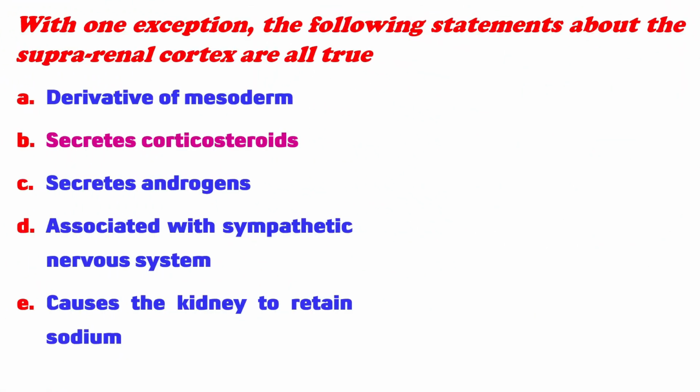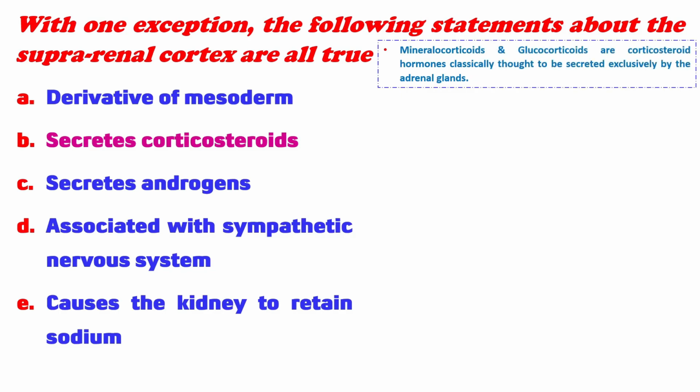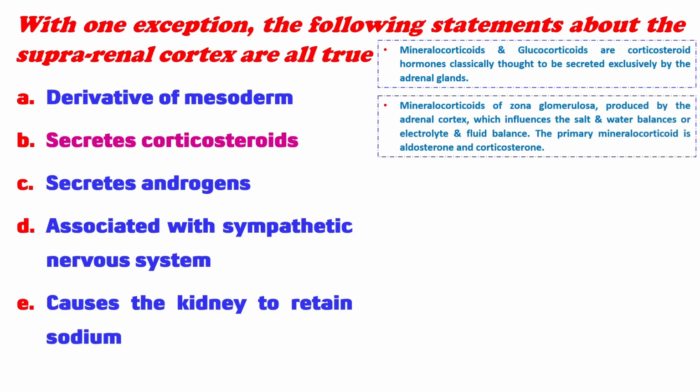Now coming to the explanation for option B, that is, secretes corticosteroids. Mineralocorticoids and glucocorticoids are corticosteroid hormones, classically thought to be secreted exclusively by the adrenal glands. The mineralocorticoids of zona glomerulosa are a class of corticosteroids, produced by the adrenal cortex, which influence salt and water balance, or electrolyte and fluid balance. The primary mineralocorticoids are aldosterone and corticosterone.